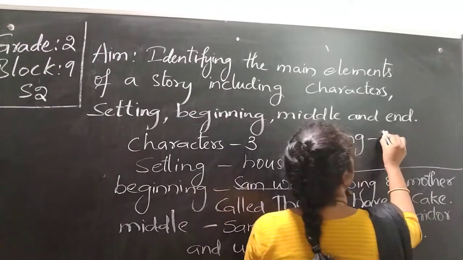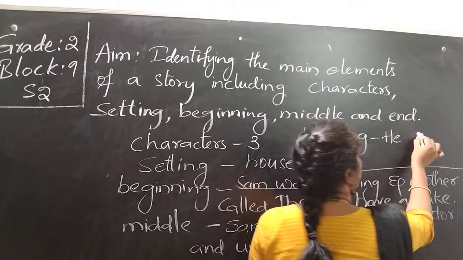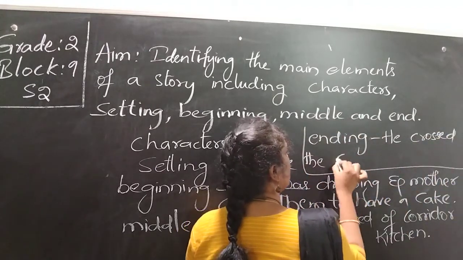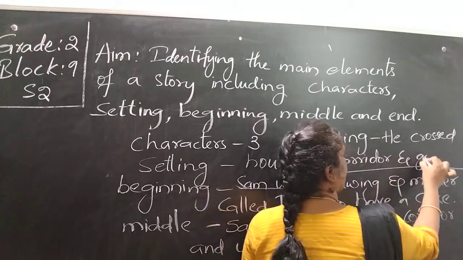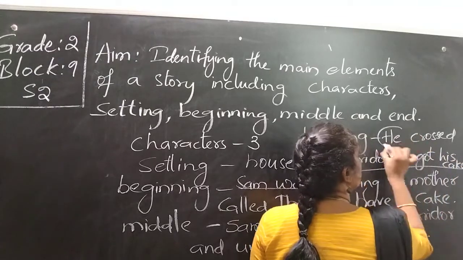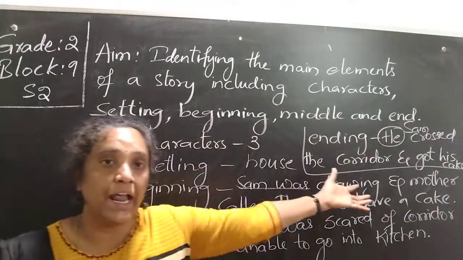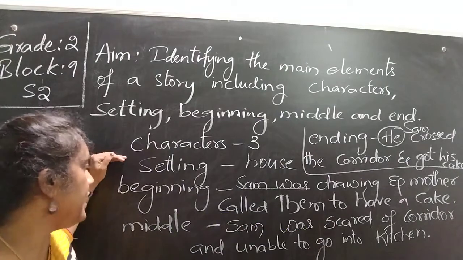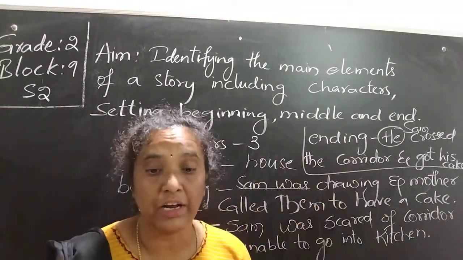So in the ending, he was not scared. He crossed the corridor and got his cake. Who is he here? He is no one but Sam. So it is the pronoun we are using. In this way, for any story, you are supposed to find the characters, setting, beginning, middle and ending of the story. You want to try to recollect and find it.